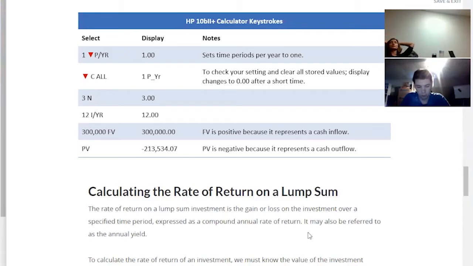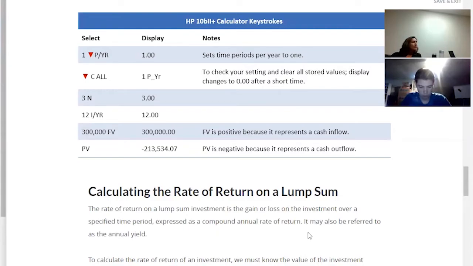Okay, let's start from the very top. Let's do clear all. Press your red button and then clear all. The only keys we are going to use from this point onwards are the top row. Let's press the 3 years: press 3 and then the N button at the very top.